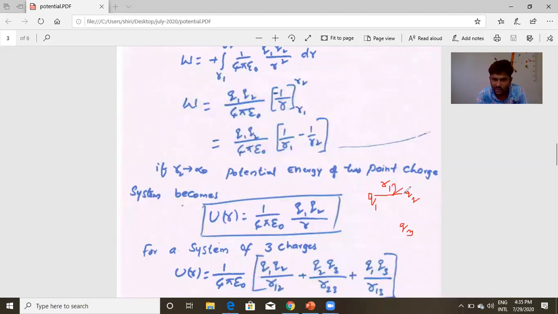R12 is the distance between Q1 and Q2. R13 is the distance between Q1 and Q3. R23 is the distance between Q2 and Q3. If so, the potential energy of this entire system is 1 by 4 pi epsilon naught, Q1 Q2 by the distance between them, plus Q2 Q3 by the distance between these two charges R23, plus Q1 Q3 by R13. That is the system of n charges. Even if you have n charges, we can calculate the total energy of the system like this.